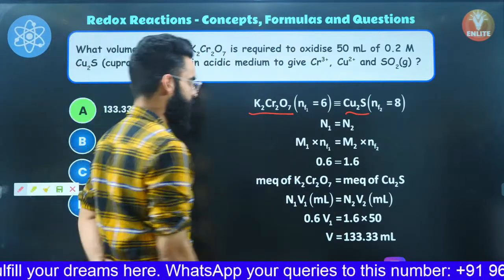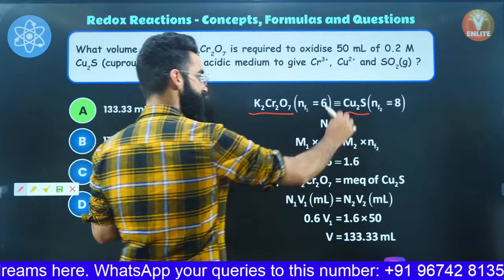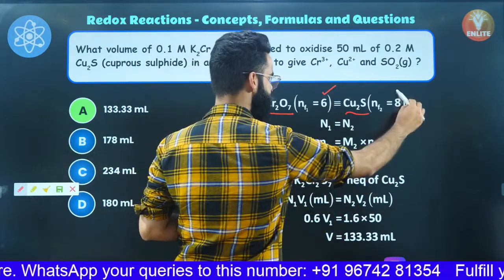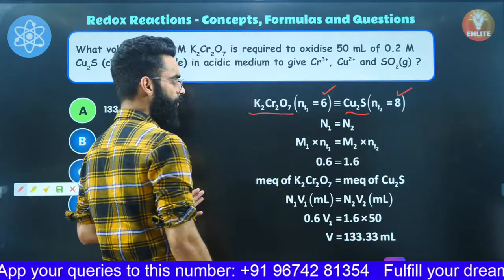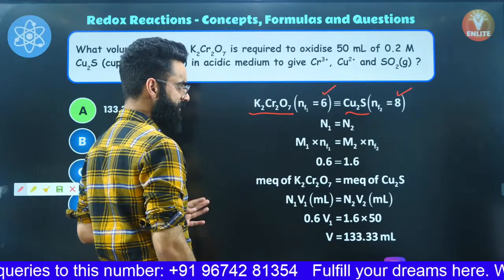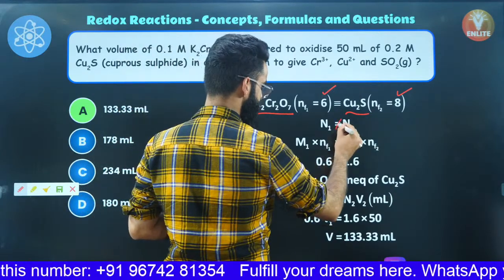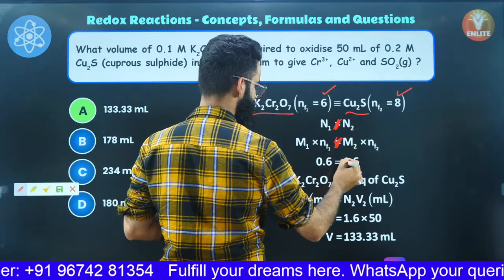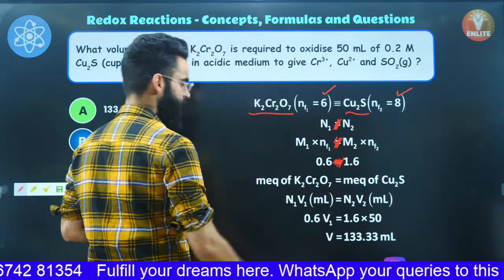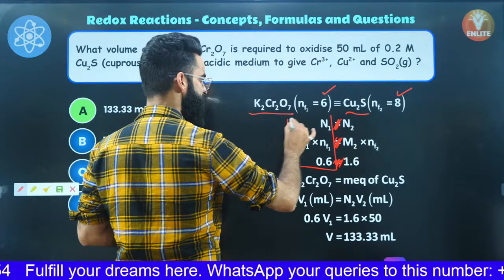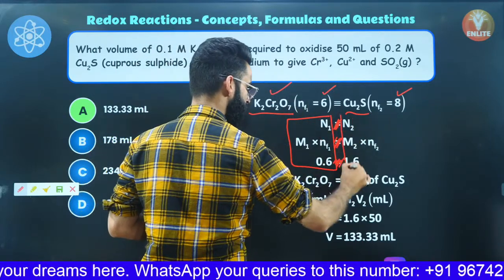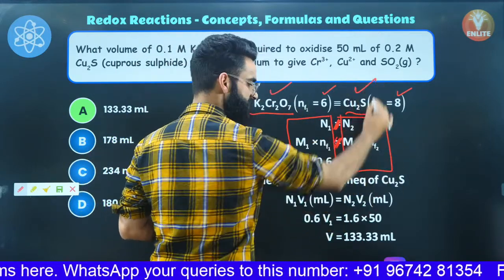First thing, I'm sure you know their N factors in acidic medium. N factor of K2Cr2O7 in acidic medium is 6. This is 8, right? This is not equal, right? So first of all, I'll be calculating the normality of this one, then I'll be calculating the normality of the second one, the normality of this particular solution.